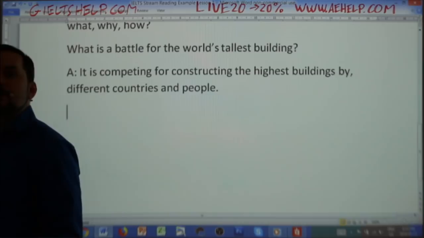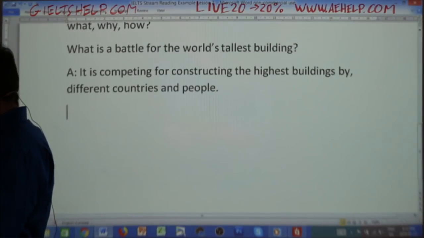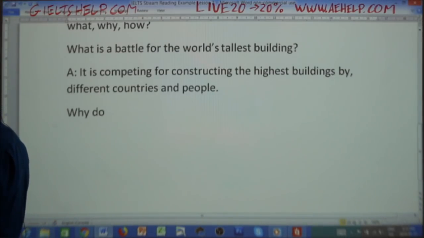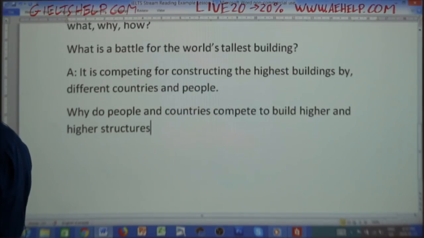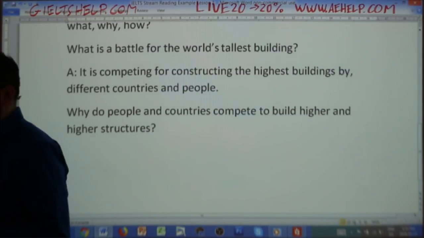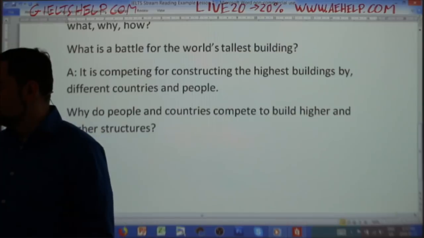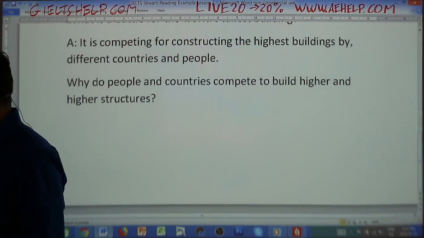All right, so the next question we ask is why? Why do people and countries compete to build higher and higher structures? And try to paraphrase your words. So if you know some other words for buildings, then use it. So paraphrase as much as possible.